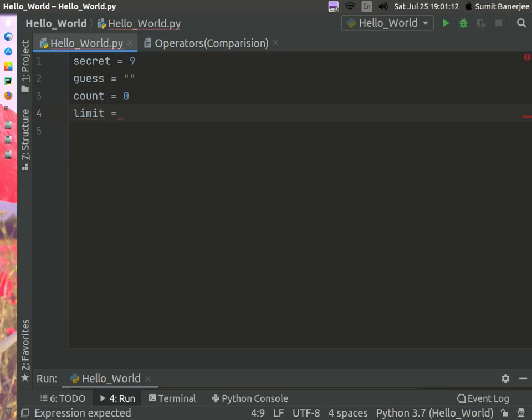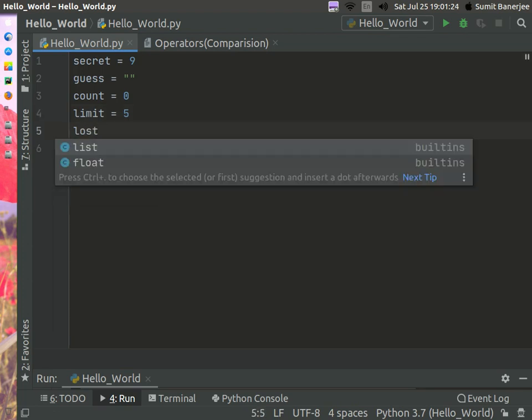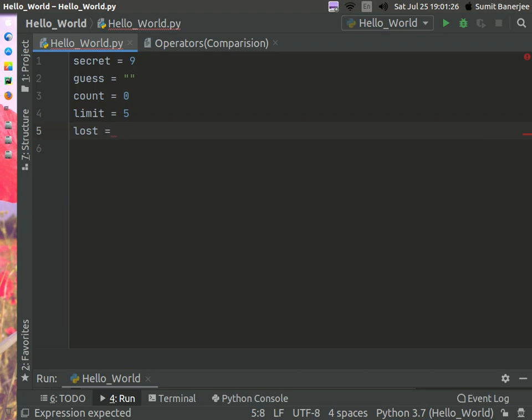I want 5 chances to guess the number, so I will give 5 in here. Another variable will be lost, initially set to false.